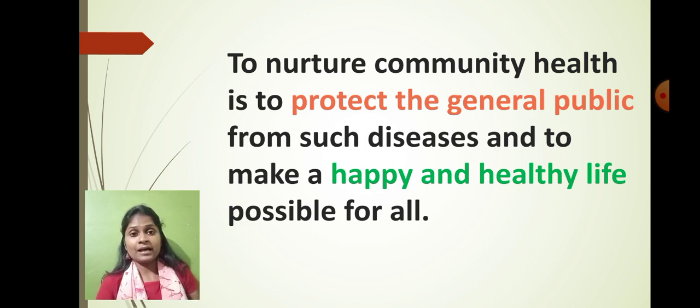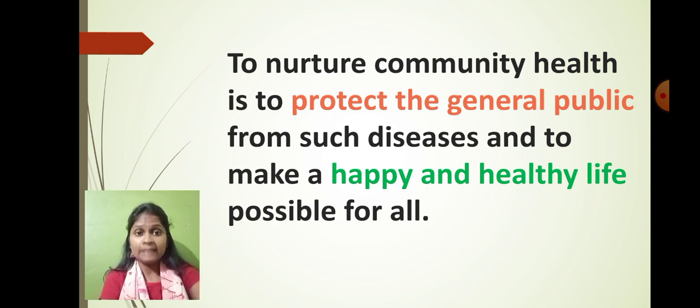Just imagine that without lockdown, the people might roam here and there, and at the same time many people might get affected with the COVID-19 disease. And as lockdown was there, the government could save the lives of many people. That means the community health doesn't mean being selfish.